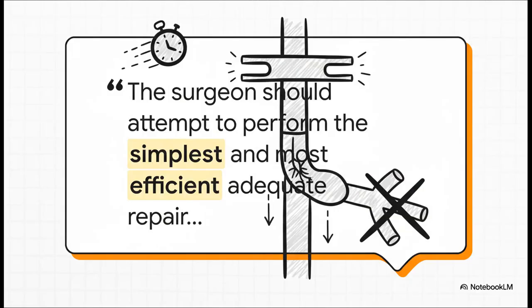If we're going with an open repair, the guiding principle is really about being as simple and efficient as possible. We need to minimize the insult. The key steps are a fast midline laparotomy, get immediate proximal control of the aorta, often just by pushing it against the spine, high up the diaphragm, and then dissecting down to get a formal clamp on. We open the aneurysm sac, stitch off any back-bleeding arteries, and sew in the simplest graft that will do the job. Then we close the old aneurysm sac over the new graft. It's all about speed and minimizing blood loss.